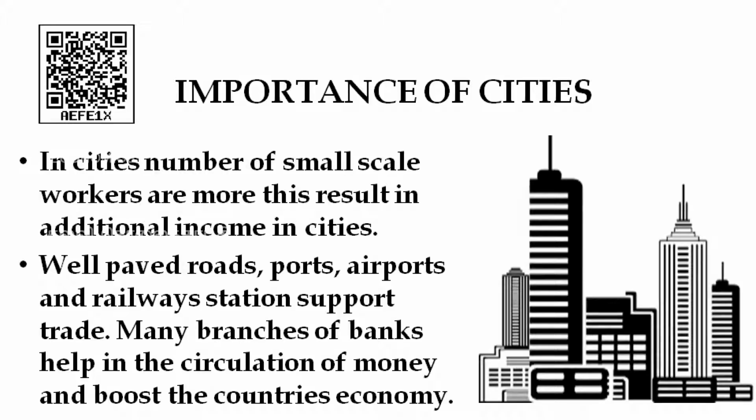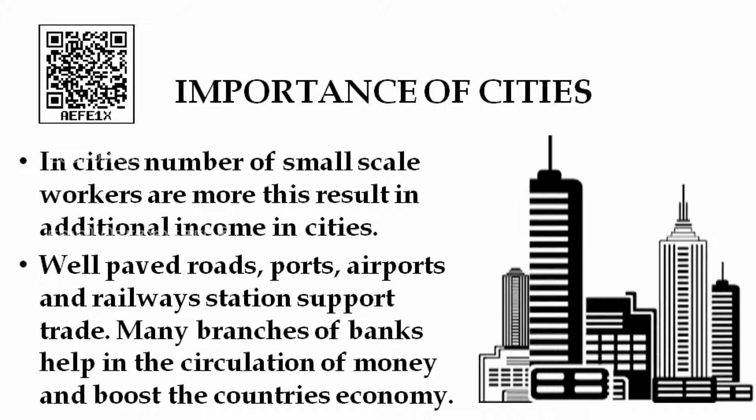Okay, and you know that in cities well paved roads, pakka roads, are there. In villages, if you see, only mud roads will be there, but in cities there are well paved, that is pakka, roads. Port facilities are there. You know what is meant by a port? That is the harbor, where the ships are stationed. Airports, the aeroplane stations, are there.